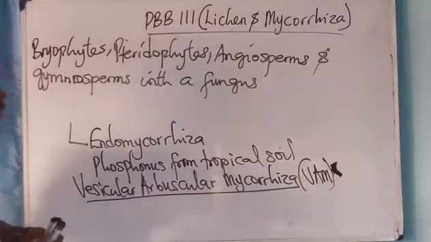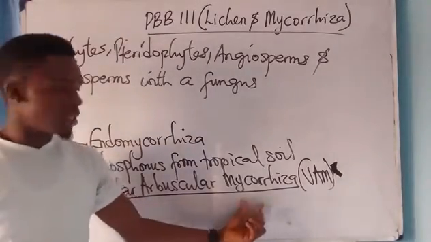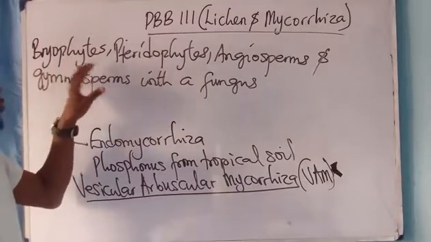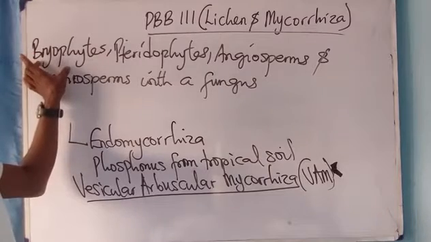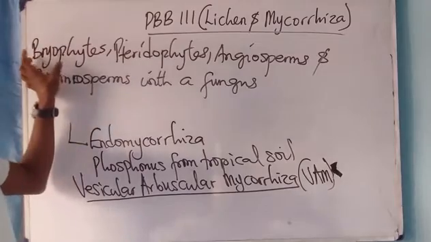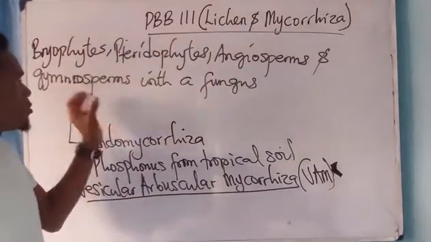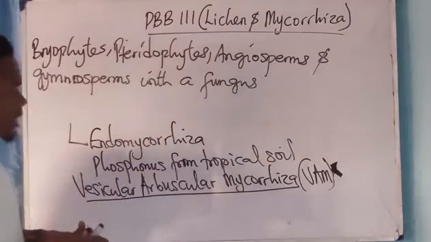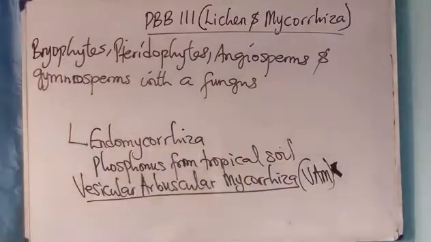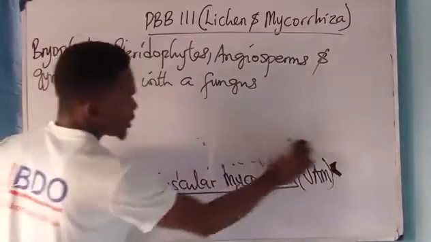A fungus. Vesicular arbuscular mycorrhiza is what? An interaction that occurs between bryophytes, which are non-vascular seedless plants, pteridophytes, which are vascular seedless plants, angiosperms, and gymnosperms with what? Fungus. Now that is the meaning of vesicular arbuscular mycorrhiza.